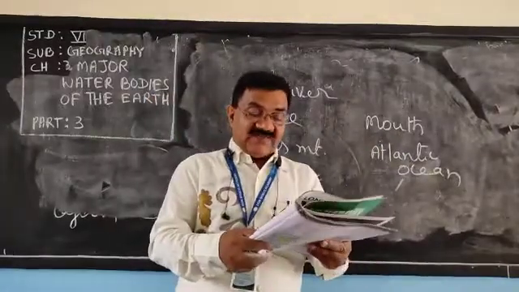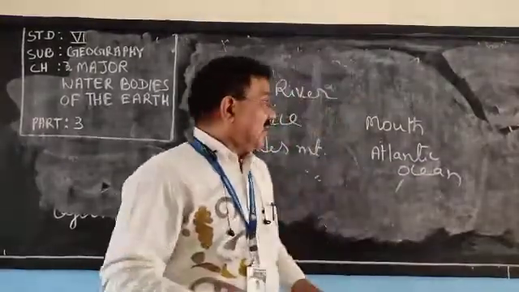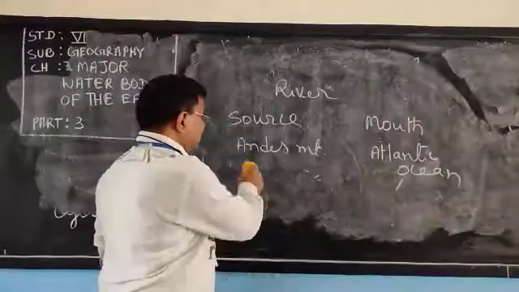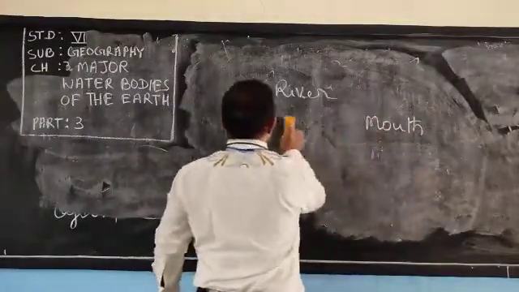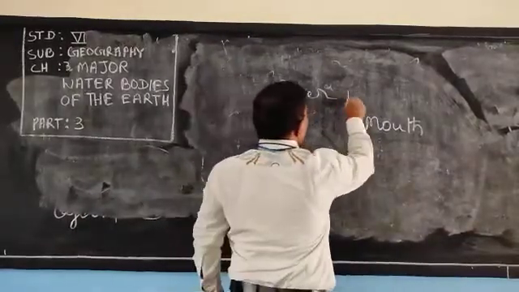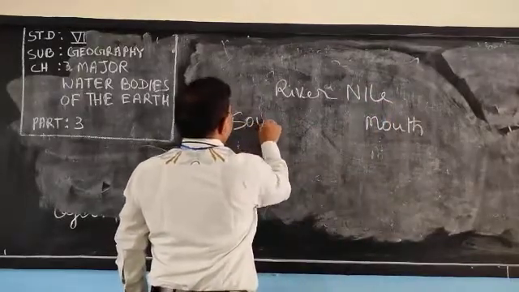It crosses Brazil, Peru, Bolivia, Ecuador, Colombia, Venezuela. Now coming to the main river, longest river in the world. Which is the longest river in the world? River Nile. It is the longest river in the world. What is the source?